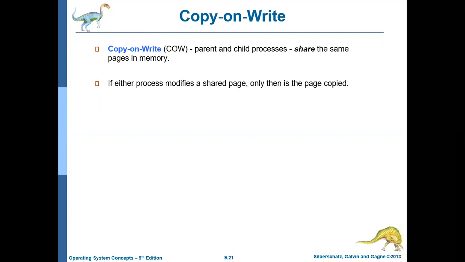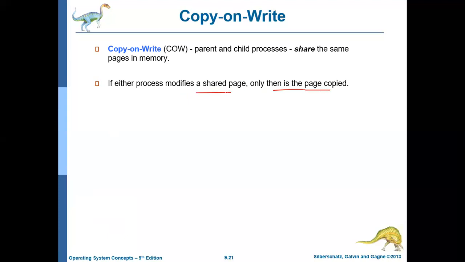It can be better understood with the parent and the child process, because we know that the code for the parent and the child process will be the same. The child process is created after the parent process, so some pages of the parent process will already be available in main memory. When the child is created, let the child refer to the same pages the parent is referring to. Let us not allocate new pages for the child. That is the concept. But how long can it be done? It can be done as long as neither the parent nor the child is performing a write operation.